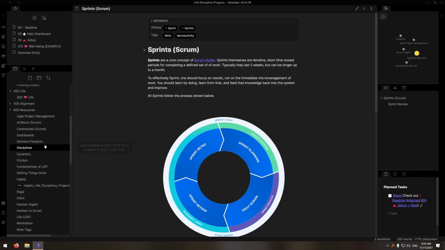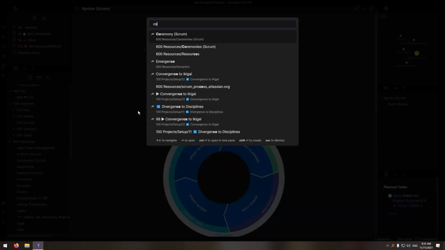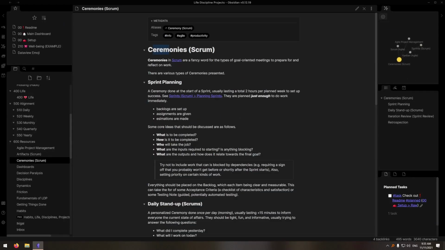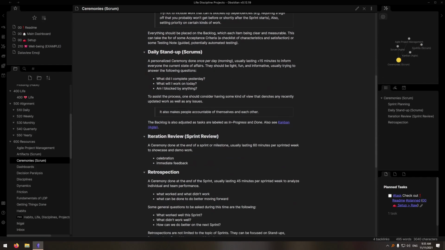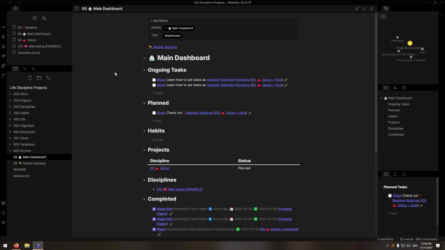Under alignment, we have our daily, weekly, monthly, quarterly, and yearly check-ins. How you do alignment is entirely up to you, but consider checking out the ceremonies Scrum note as a reference to doing checkups. So what's been presented so far was the organization of LDP in Obsidian, but now we're going to look into how to actually do work within this framework.